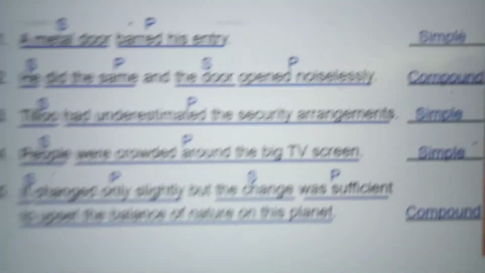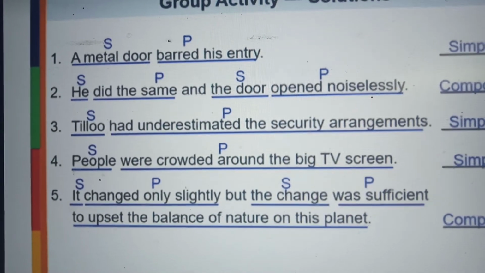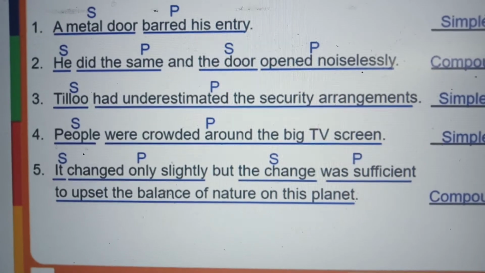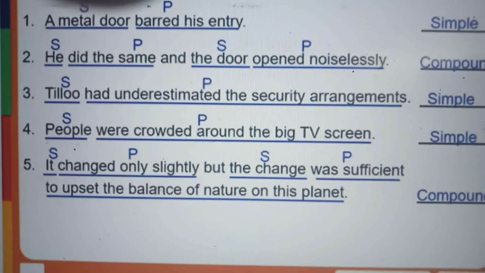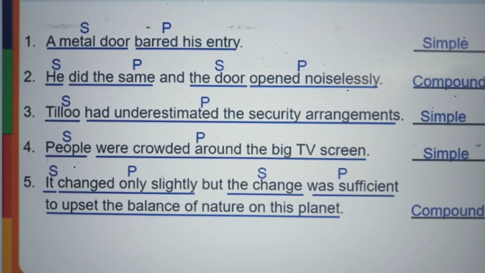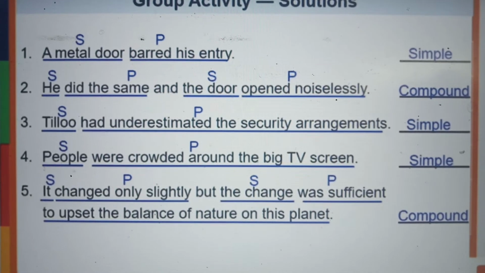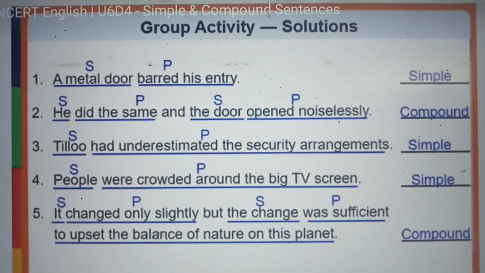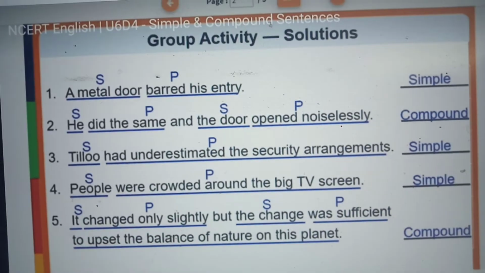And the second part of the sentence, the door opened noiselessly. Subject is the door. Okay. Tillu had underestimated the security arrangements. That is a simple sentence. Tillu is the subject, had underestimated the security arrangements is the predicate. Second sentence, he did the same and the door opened noiselessly. It is two sentences together, so it is a compound sentence.